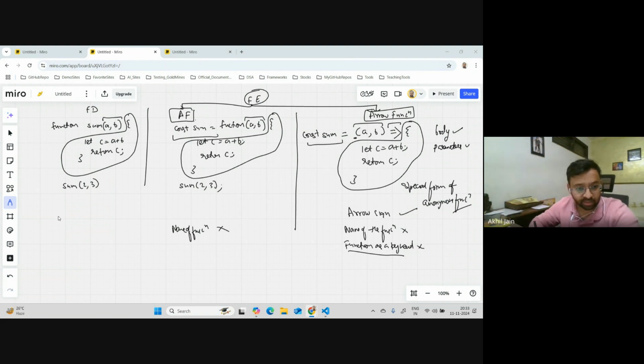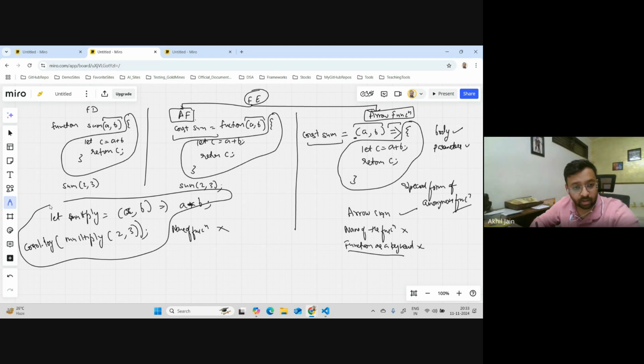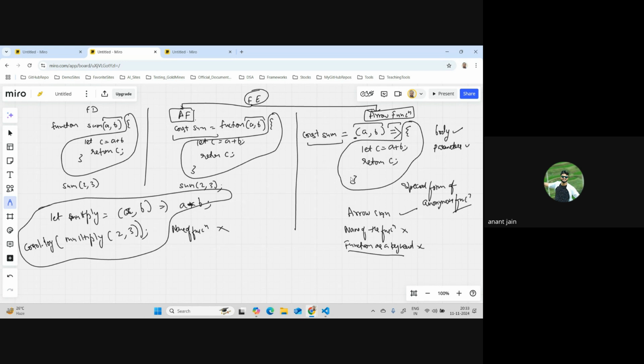Tell me, if I write something like this: let multiply equals to a comma b, a into b, and I say multiply 2 comma 3, and I do console.log and run this, what output will I get? This is a b, and I'm providing 2 3 to it. 6. 6, right? So why 6?